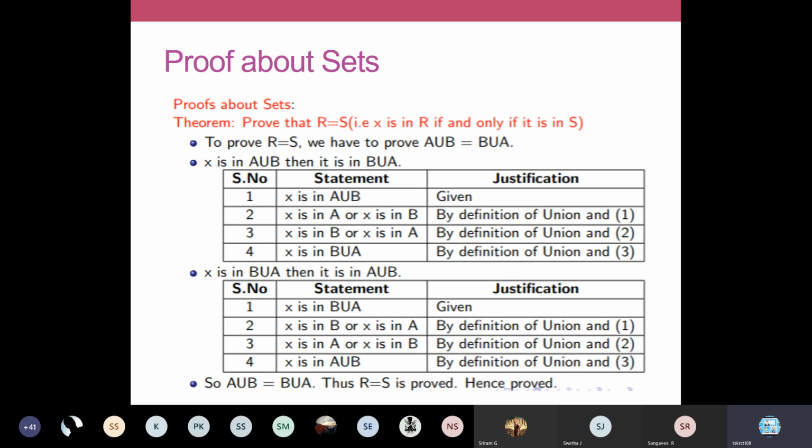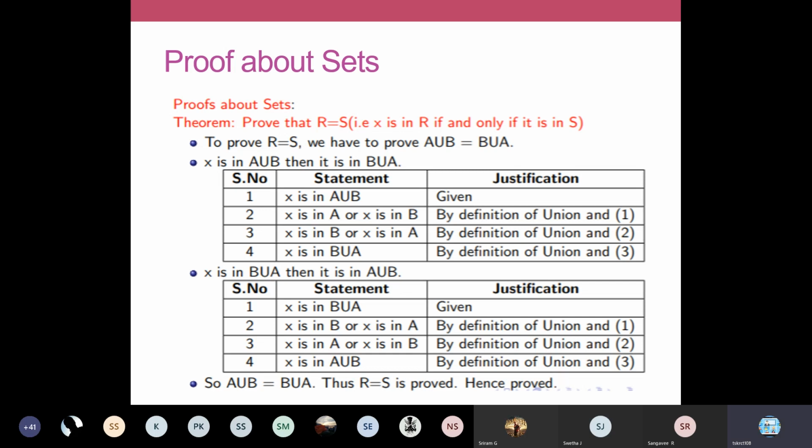So I try to prove that A union B is equal to B union A. What I'm going to do is just interchange these 2 statements. X is in A, I'm going to take it as the second right hand operand, and X is in B, I'm going to take it as the first operand. I'm just simply changing the statement without affecting the output. X is in B or X is in A, like that we can redefine. It is by the definition of union, because union is going to give the same result.